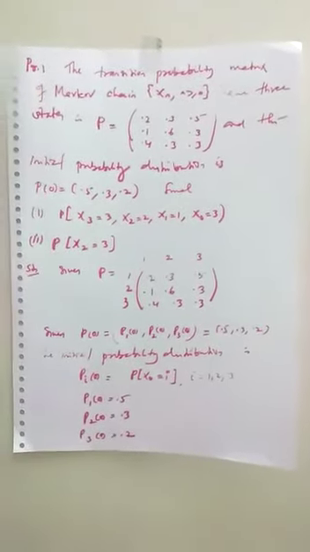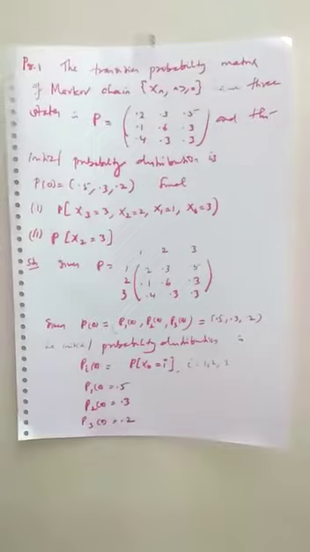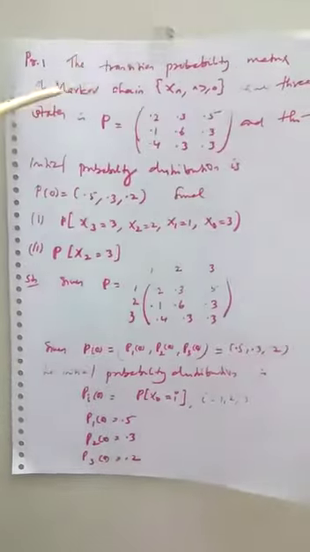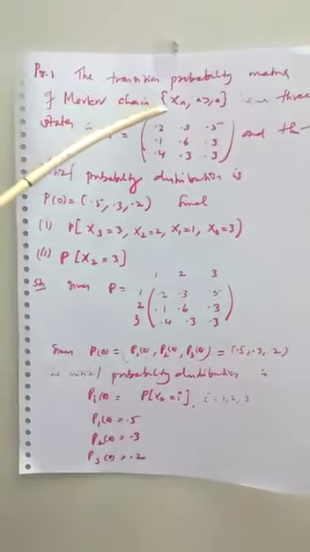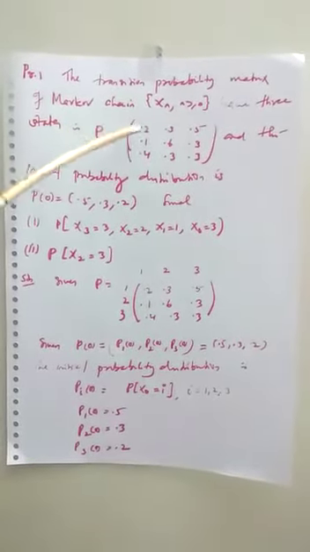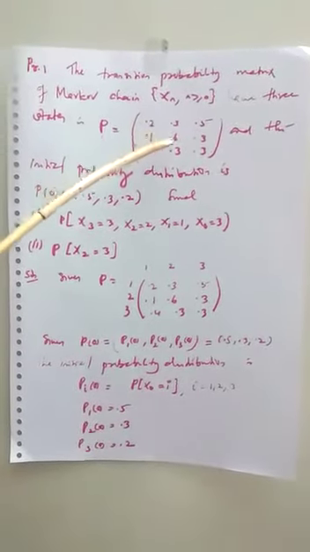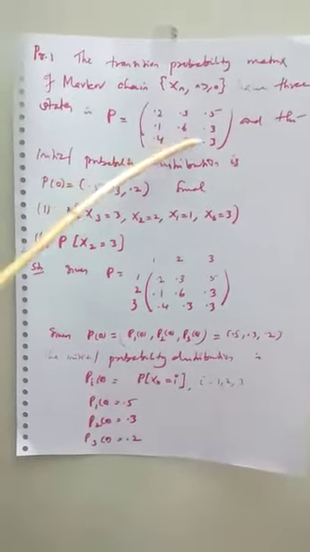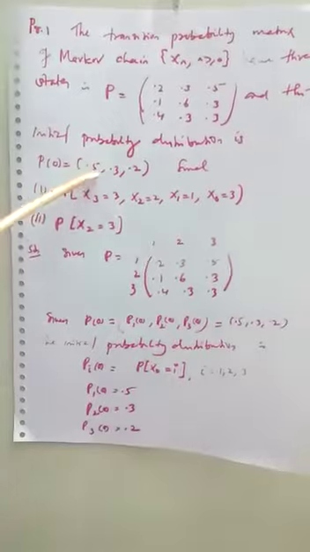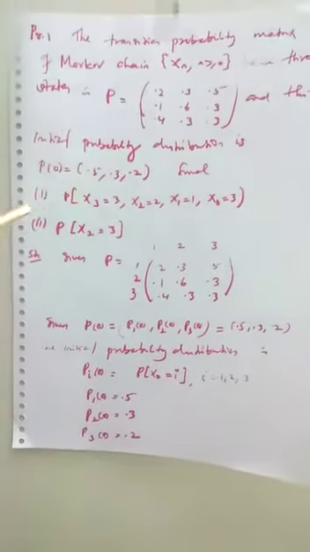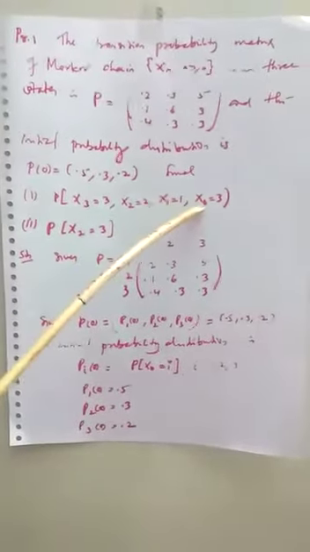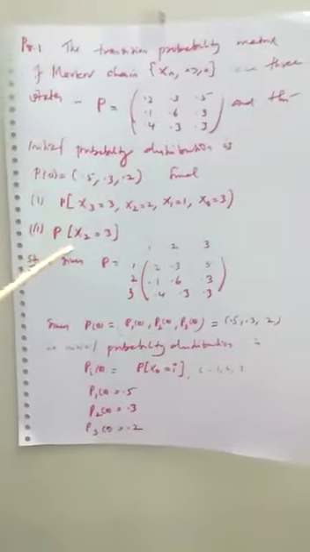Some problems based on the above definitions and results. The first problem: the transition probability matrix of the Markov chain Xn, n ≥ 0, with three states is P = [0.2, 0.3, 0.5; 0.1, 0.6, 0.3; 0.4, 0.3, 0.3], and the initial probability distribution is P(0) = (0.5, 0.3, 0.2). Find first, the probability of X3 = 3, X2 = 2, X1 = 1 and X0 = 3. Second, the probability of X2 = 3.